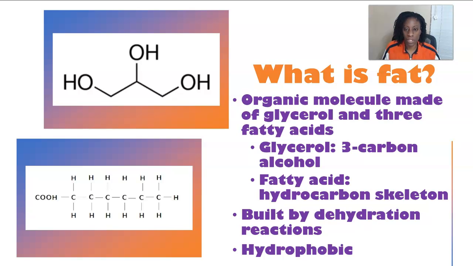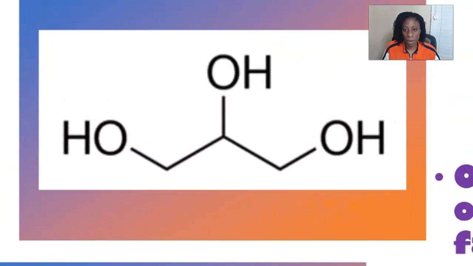So let's take a look at the 2 smaller molecules. Glycerol is an alcohol with 3 carbons. So when we're looking at the structure here, notice you don't see the letter C to designate carbon. You do see these OHs, which are hydroxyl groups, and that's what makes this glycerol an alcohol. Now the carbons are here at the intersections of these lines or the corners where there's no letter. So that's 1, 2, 3 carbons.